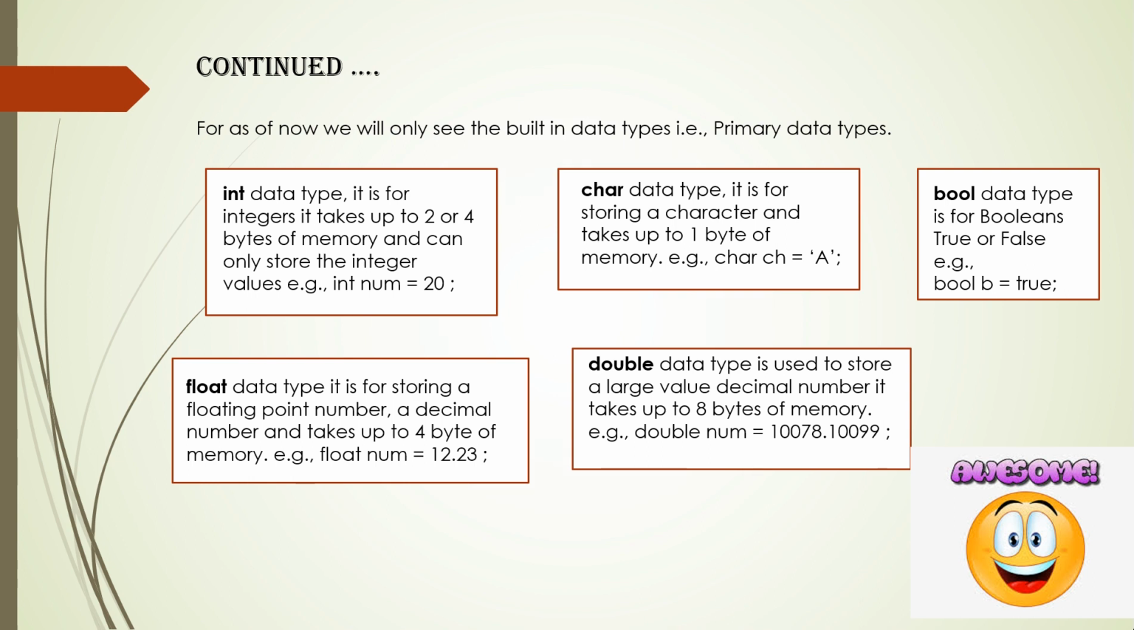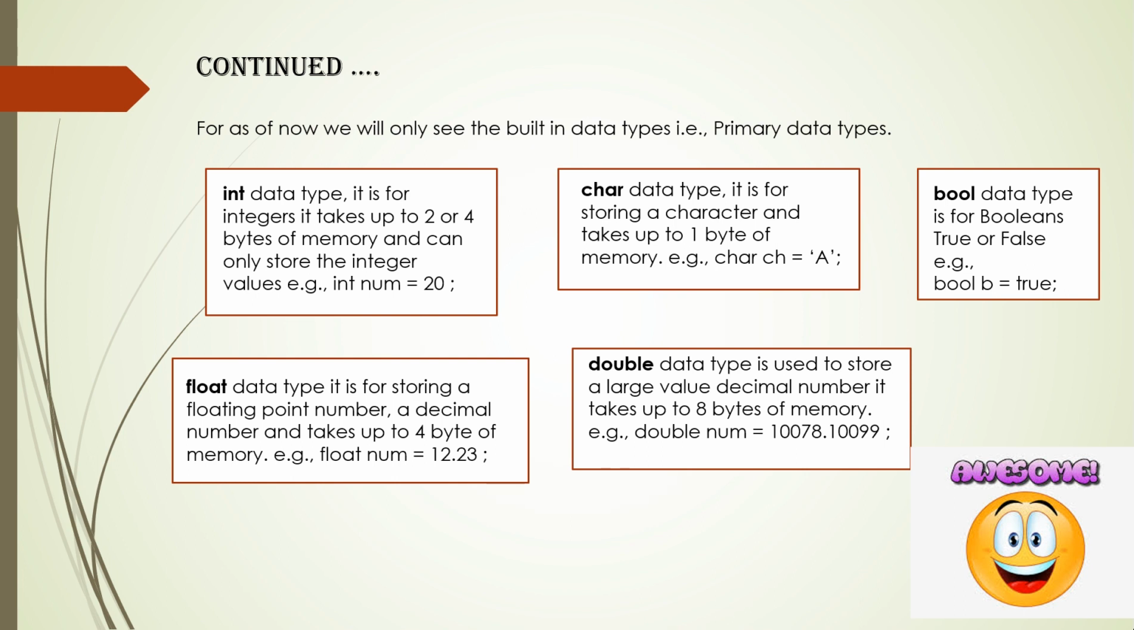Similarly, the char data type is used for storing a character and takes up to 1 byte of memory space. The syntax is char space ch equal to, in single quotation marks a character, and then a semicolon. Ch is the variable name and the character is a. So here this ch is going to hold the character a. Now comes the float data type. It is for storing a decimal number, a floating point number. It takes up to 4 bytes of memory.